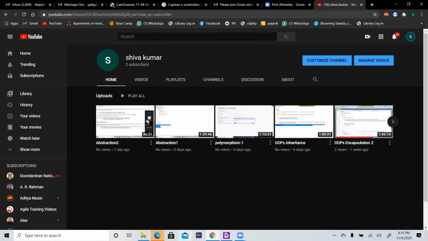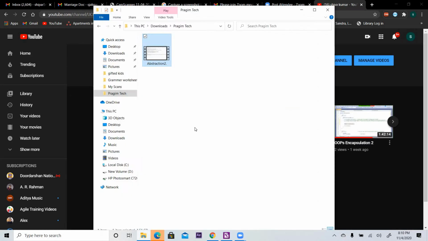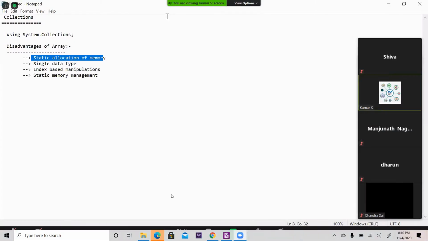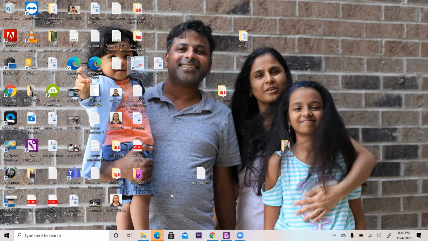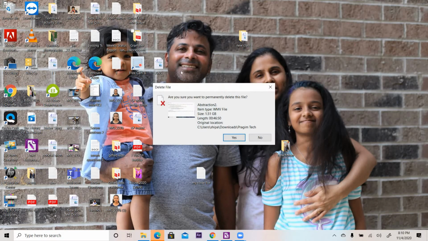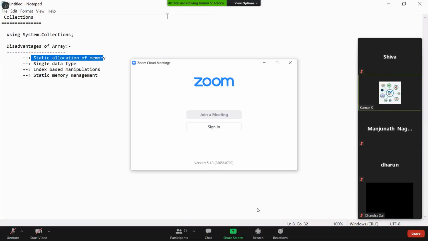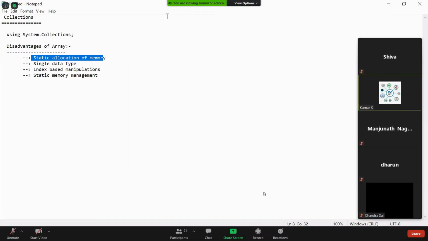So the same 4 points I can write in a different manner. That will be the advantages of collections. For example, first is static allocation of memory, I will say, versus dynamic allocation. Similarly, array says you have to define the data type.